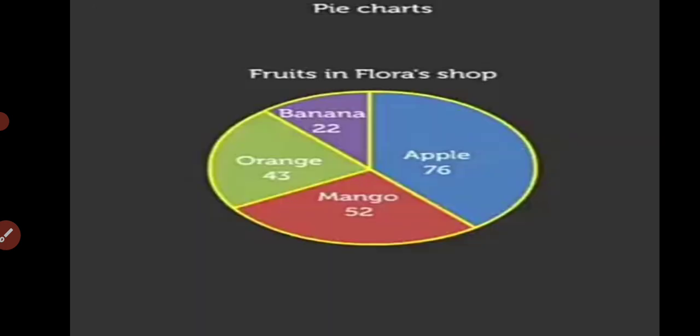Let us consider this figure representing a pie chart, and it is regarding a fruits and flowers shop. This is a pie chart in which there are 76 apples, 52 mangoes, 43 oranges and 22 bananas. So this is the representation in the form of a circle graph or a pie chart. With the help of this particular pie chart, if questions are placed, we can answer them very easily. In our next video, we will try to solve some numericals related to pie charts.